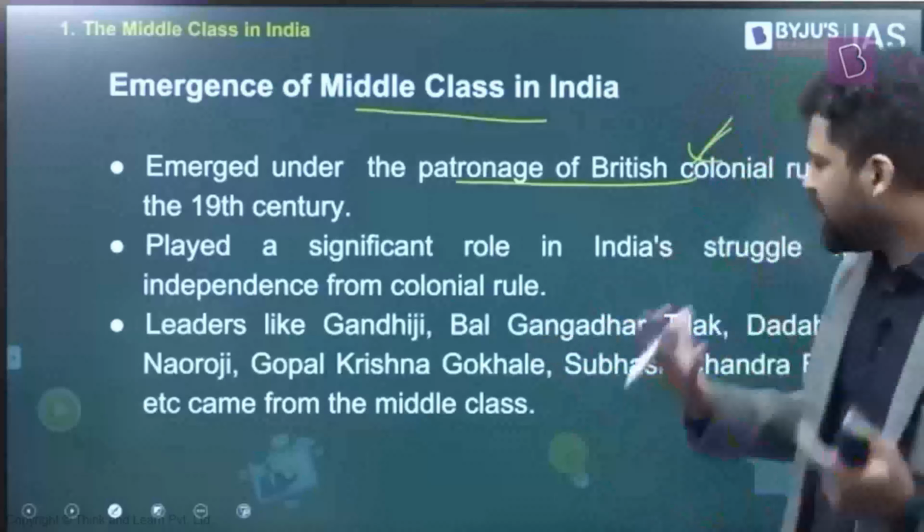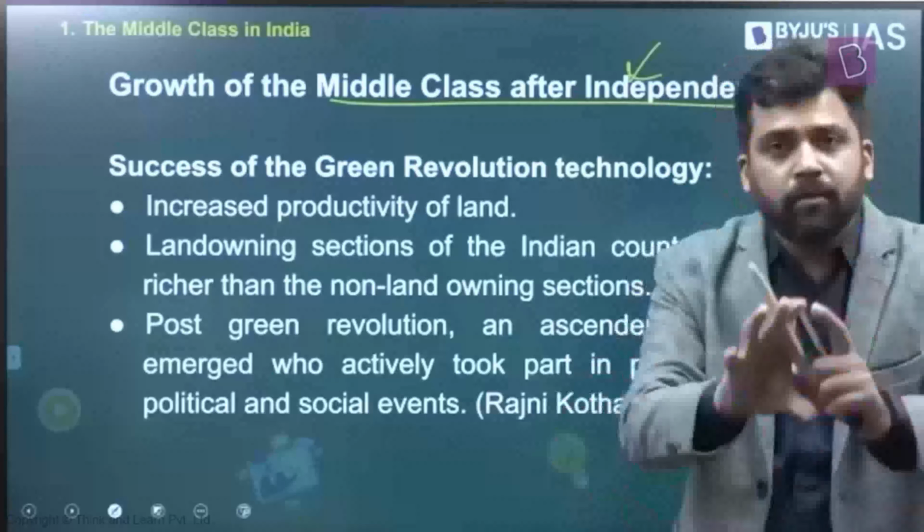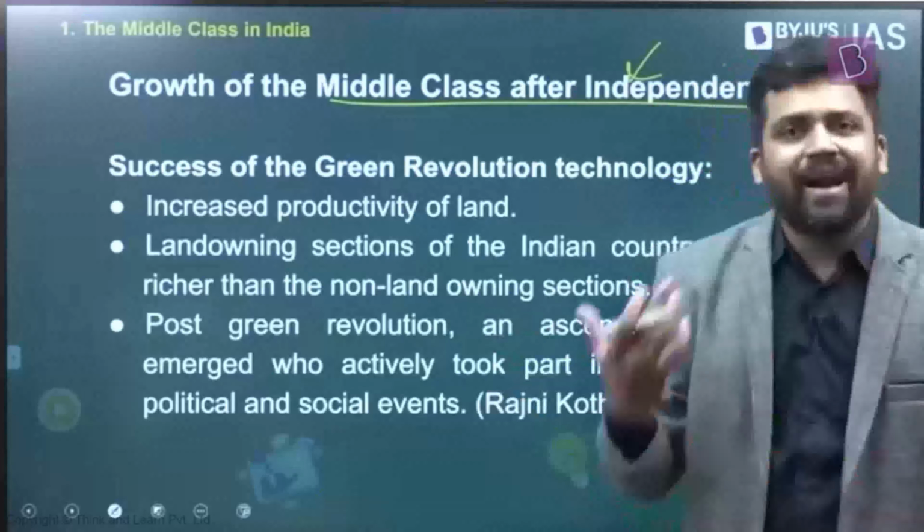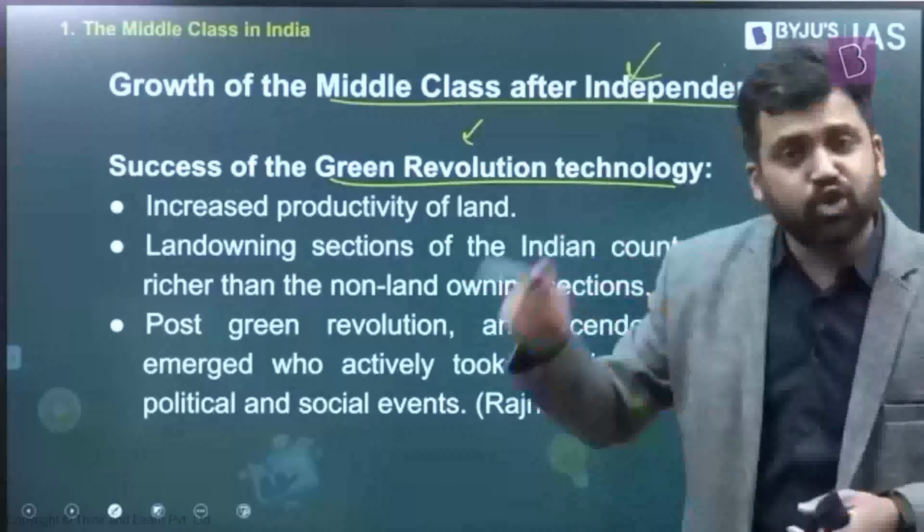Now, after independence, what is the story? After independence, the middle class is getting consolidated. More and more members are getting entry into the middle class. How is it so? See, in the 1960s, we adopted some new agricultural technology. You all know about it: the Green Revolution. Because of the Green Revolution, what happens? You are using high yield variety seeds. It leads to an increase in production and an increase in productivity.